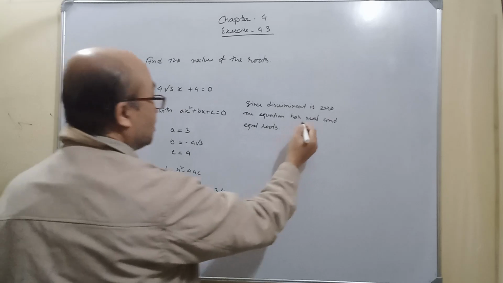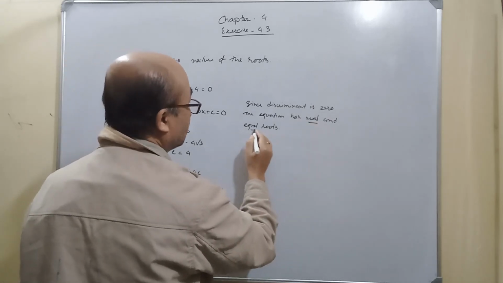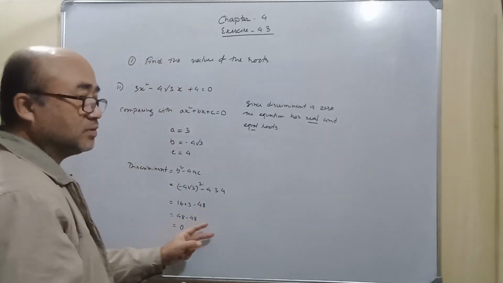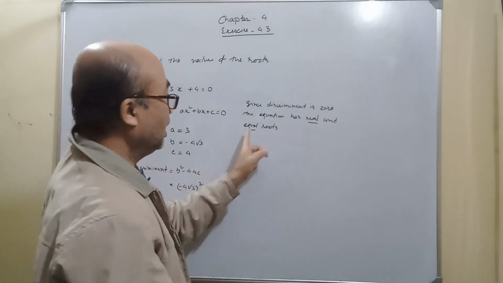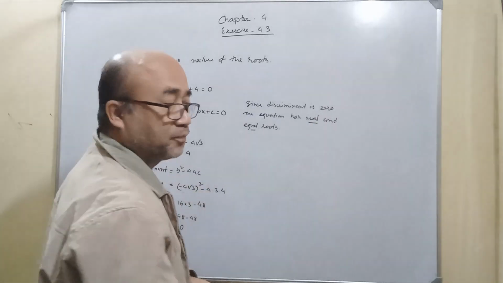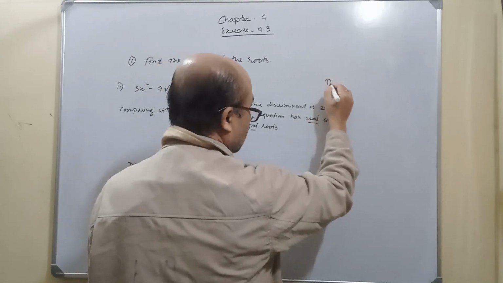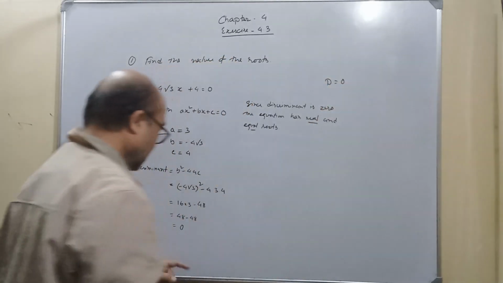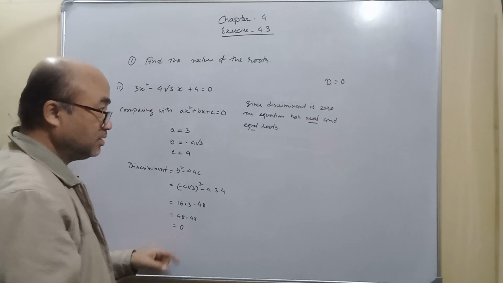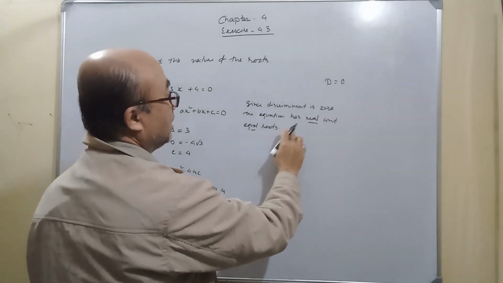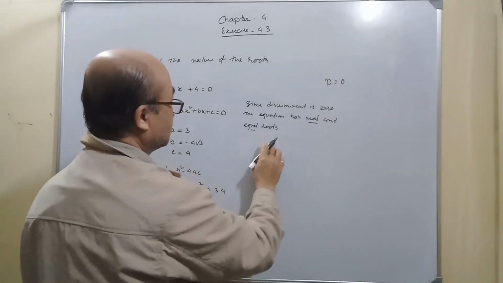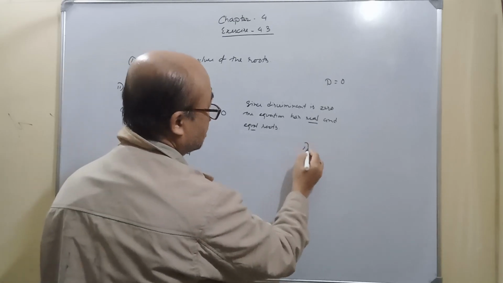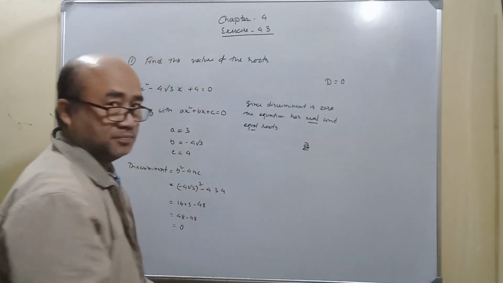Okay, real roots and both are equal. It will have two roots, both are real and equal roots. D is equal to 0, like this. Discriminant is 0, so the equation will have real and equal roots. So that is your answer.